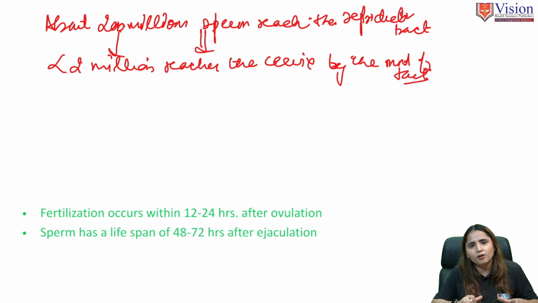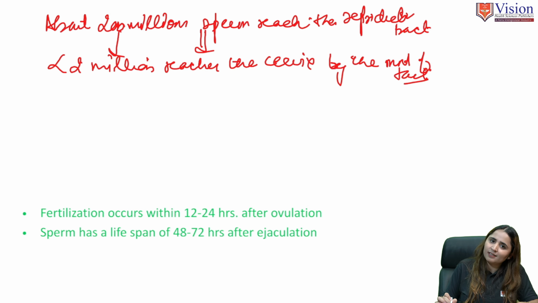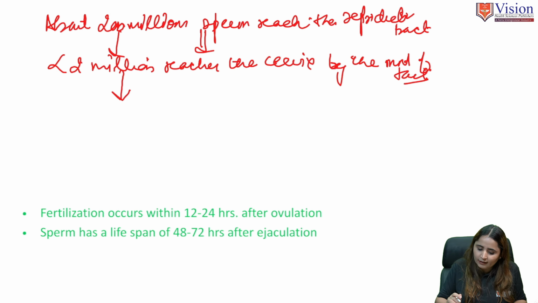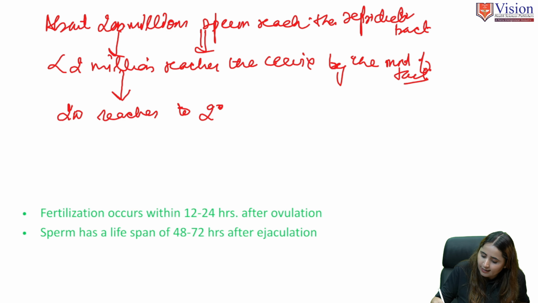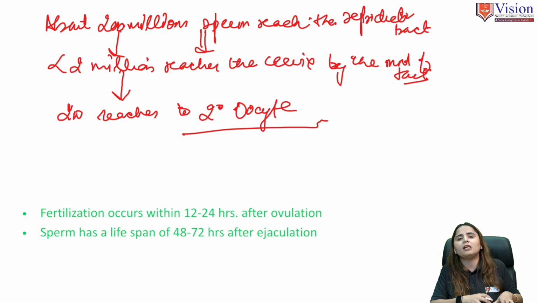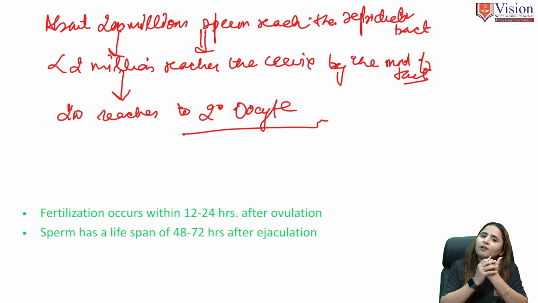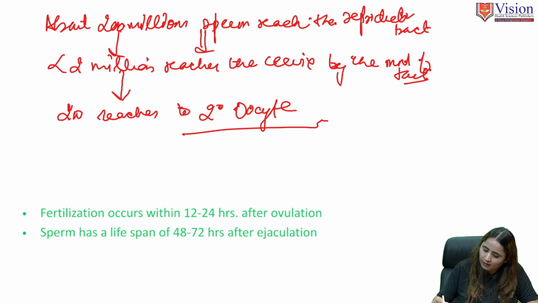Out of 2 million, only 200 reach the secondary oocyte. Always remember, for fertilization, the sperm needs to fuse with the secondary oocyte. So what is a secondary oocyte, and how does it form? We are going to discuss that now.